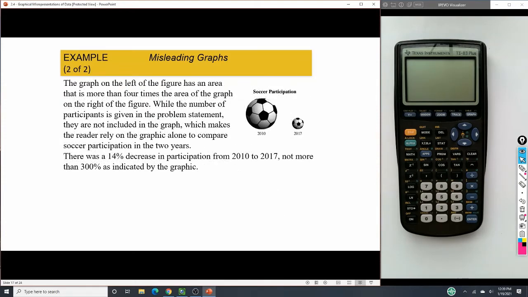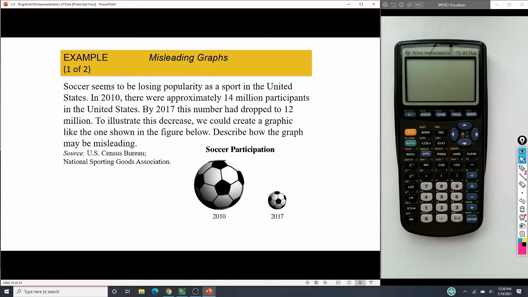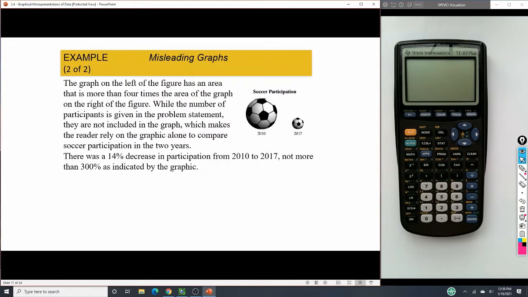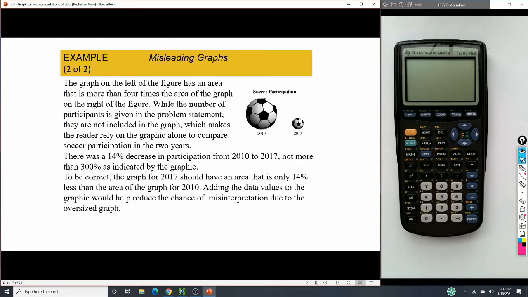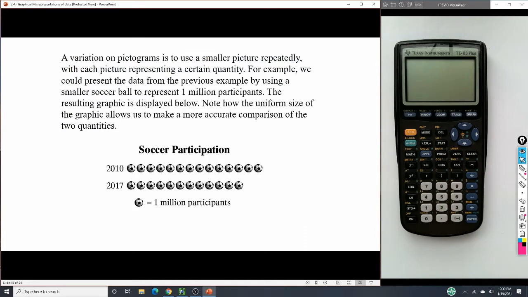Yes, 2 million is a lot of people, but 12 million compared to 14 million is not that big of a difference. We want to pay attention to those sizes and not make it where it's off. A better way of representing that could have been using the same size ball a bunch of times, so that we understand how much closer it is.